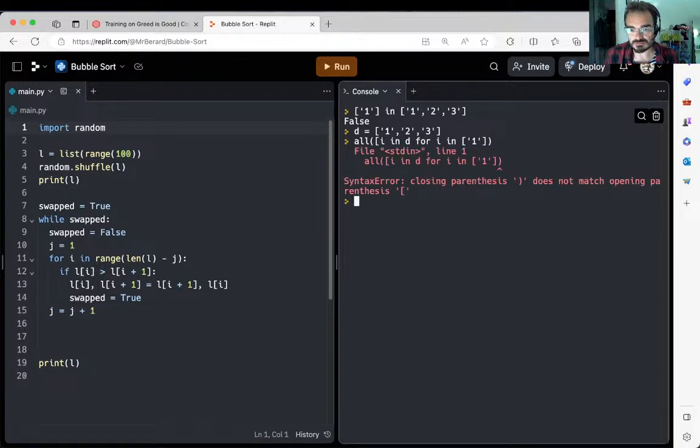It doesn't because I've messed up the parentheses. I need another one. Yeah, that's the list comprehension for i in, and then the list, and then close the list comprehension, close all. That's true, right? So if I do this, it will verify that 1, 1 isn't.